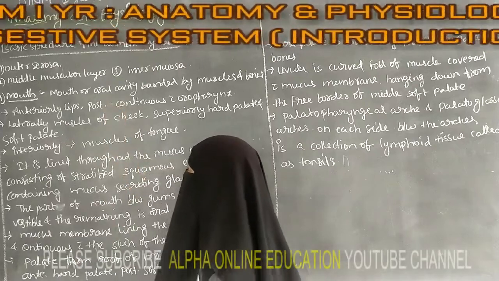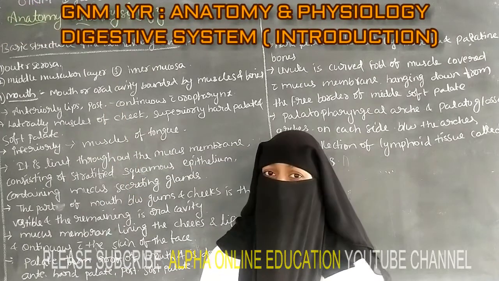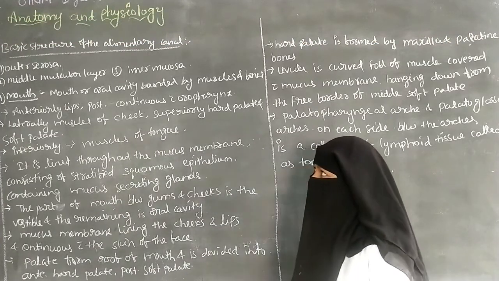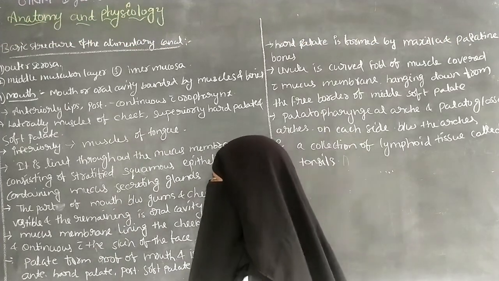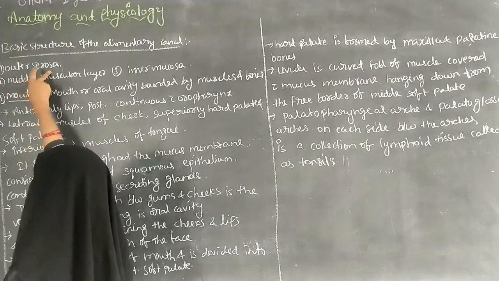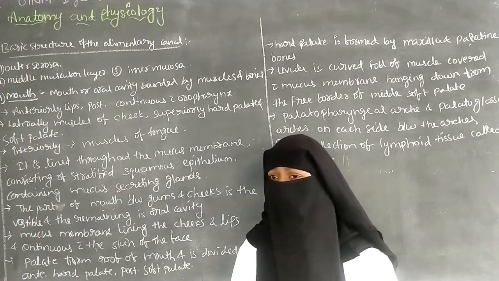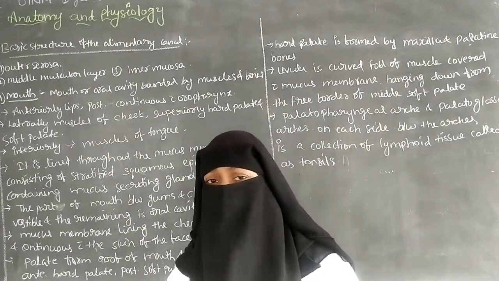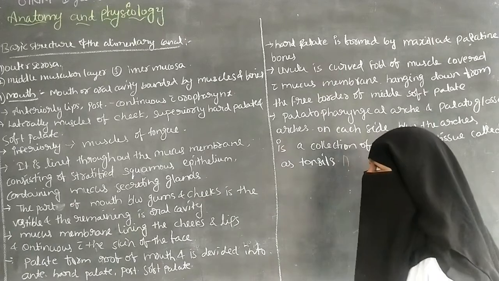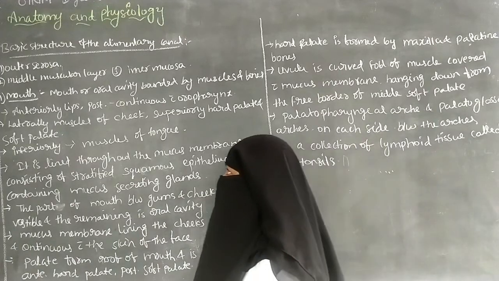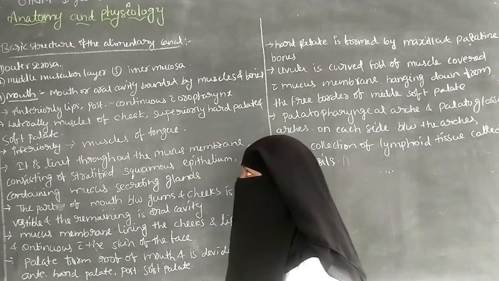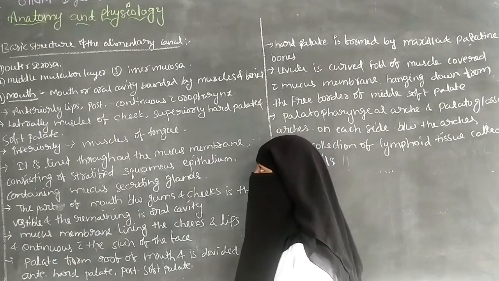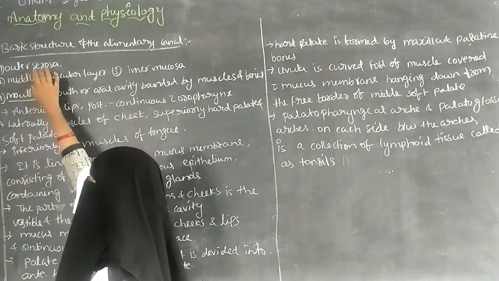This is the basic structure of the alimentary canal. The alimentary canal is also known as the GI system, that is, the digestive system. What structures are involved in the alimentary canal? There is an outer serosa. The outer serosa is the outer layer of the GI system. It covers the GI tract. The outer serosa becomes the outer membrane of the GI system and covers the inner layers of the GI system, so it is called the outer serosa.